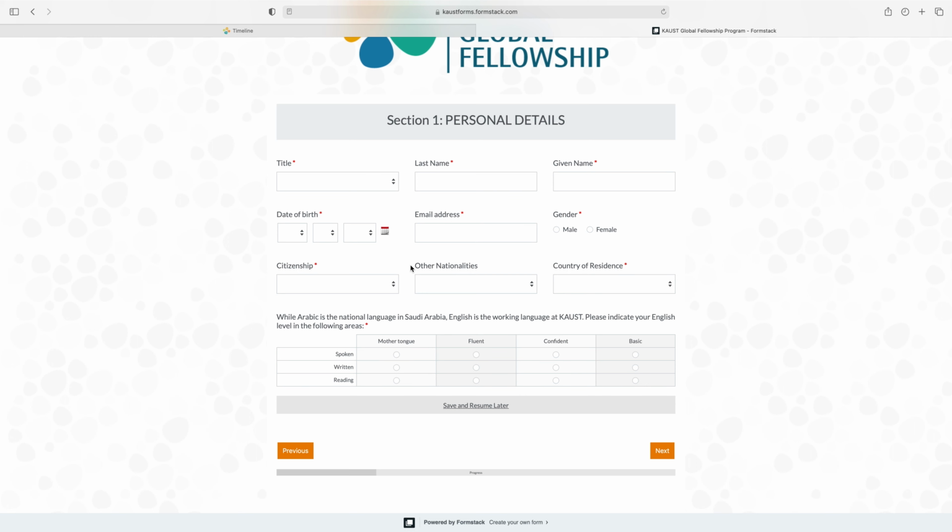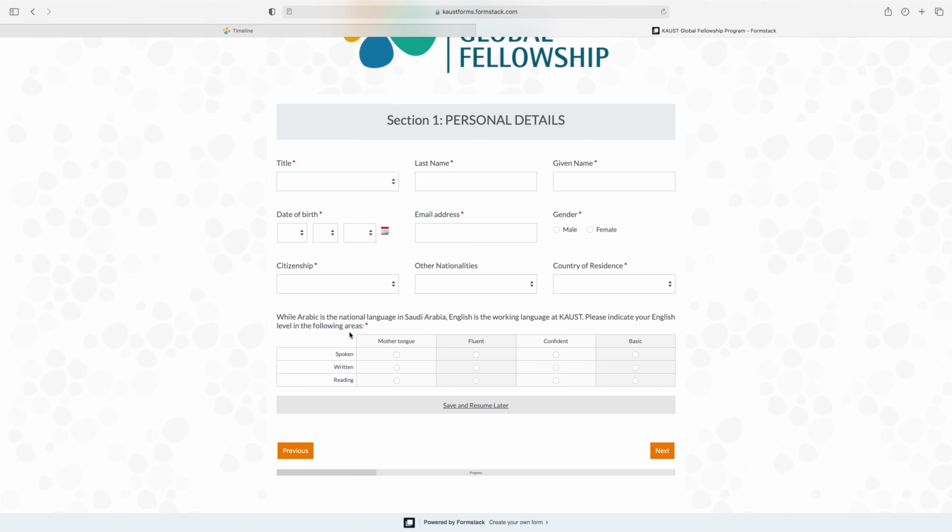So section 1 is personal details. First of all, you have to select your title. Write your last name, given name, date of birth, email address, select your gender, citizenship, and if you have dual nationalities, then select from here other nationalities and country of residence.